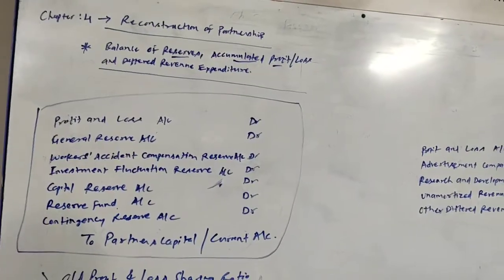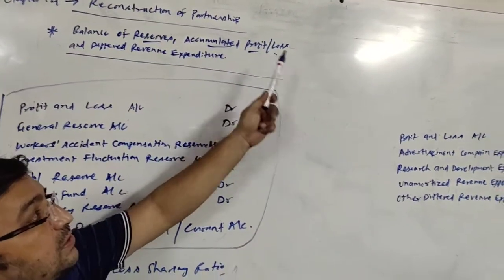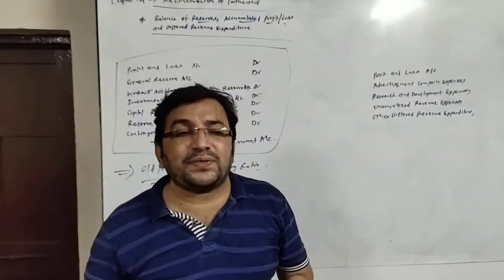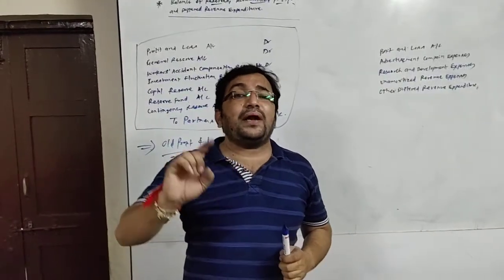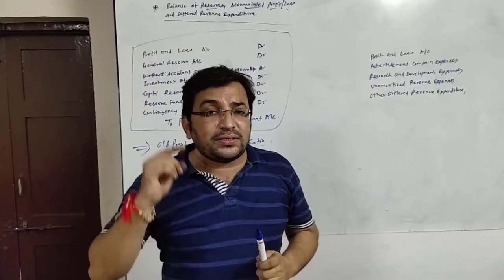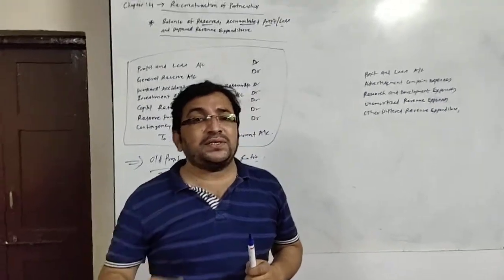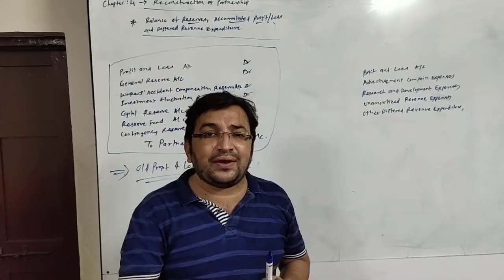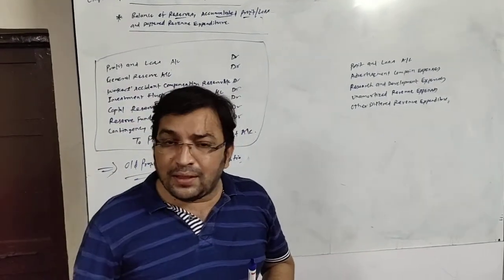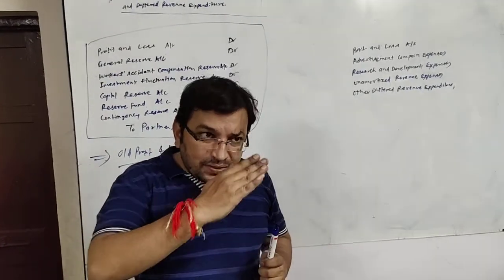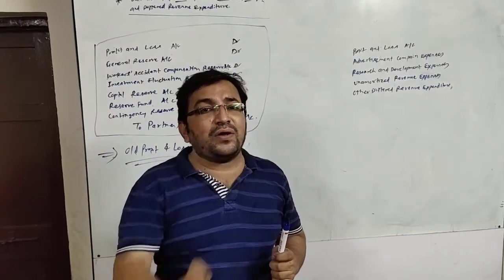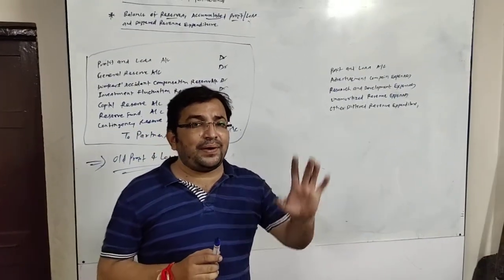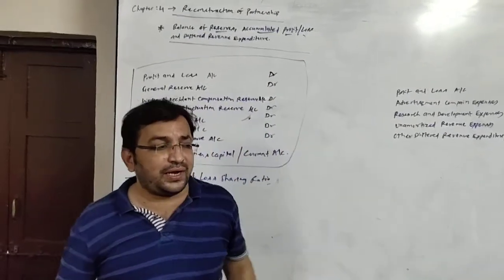Now we will talk about if there is accumulated loss or any deferred revenue expenditure. Deferred revenue expenditure or expenses are the expenses which are paid but not written off. Sometimes we pay some expense, the benefit of which is available for more than 1 year. We do not write off such expense in 1 year only. We carry them forward in the balance sheet, and in subsequent few years we write off all such expenses. Let us see what to do with such kind of expenses and the debit balance of profit and loss account, which is known as accumulated loss.